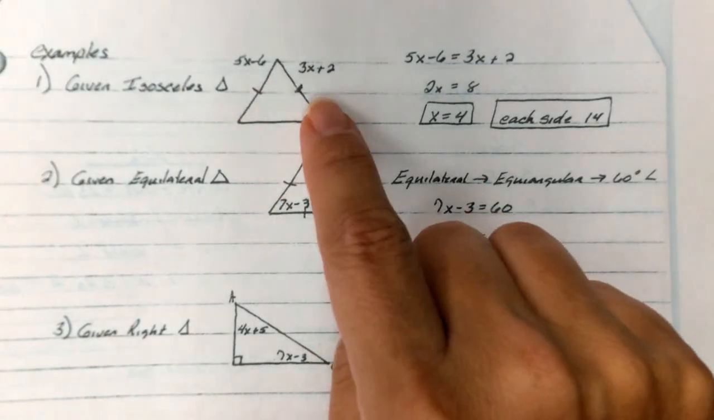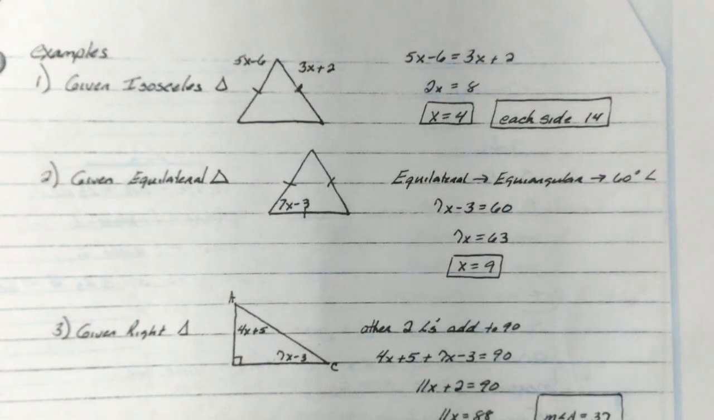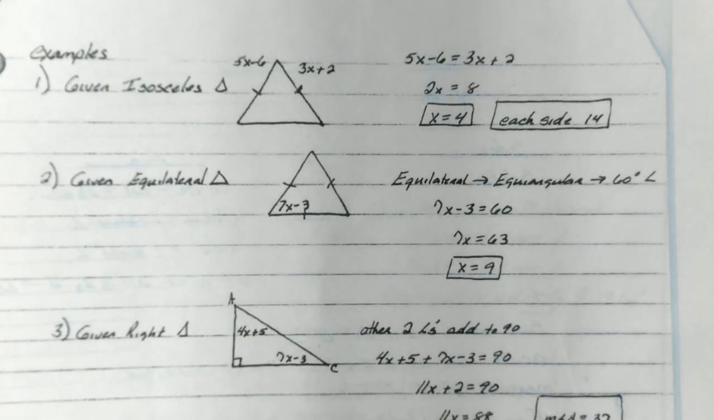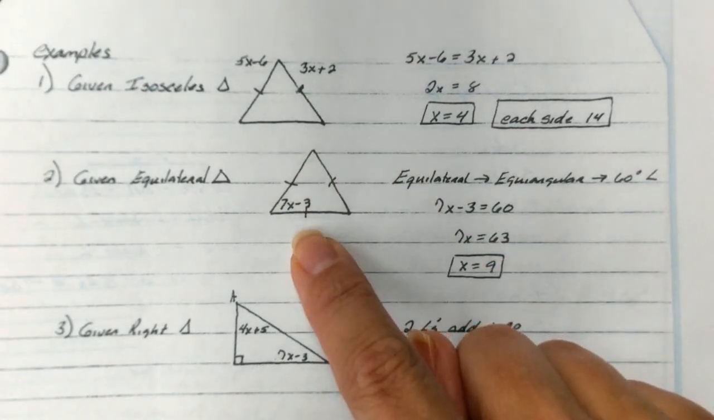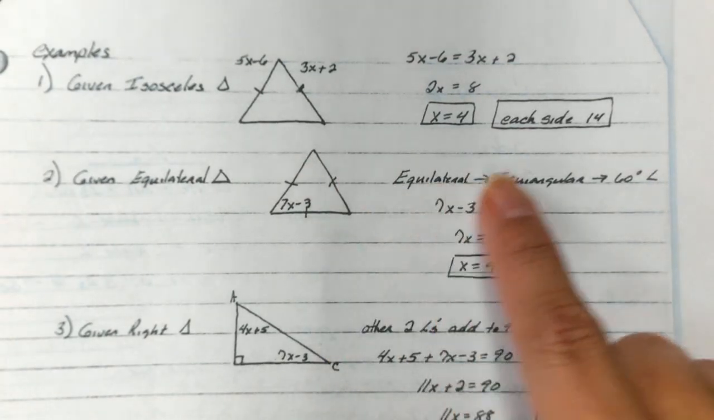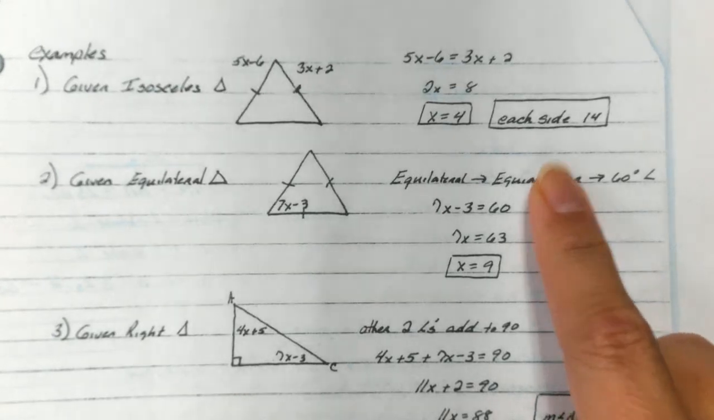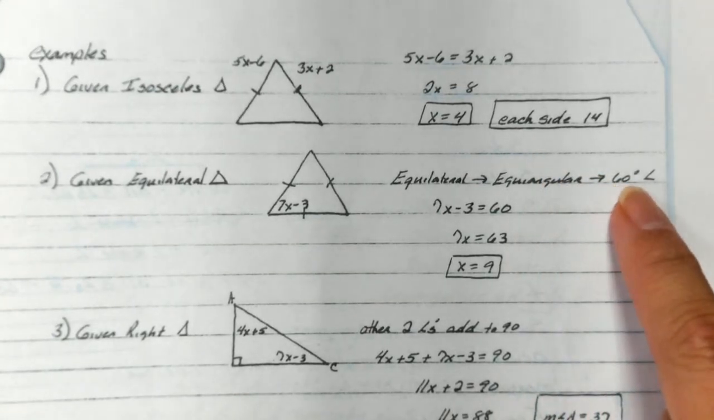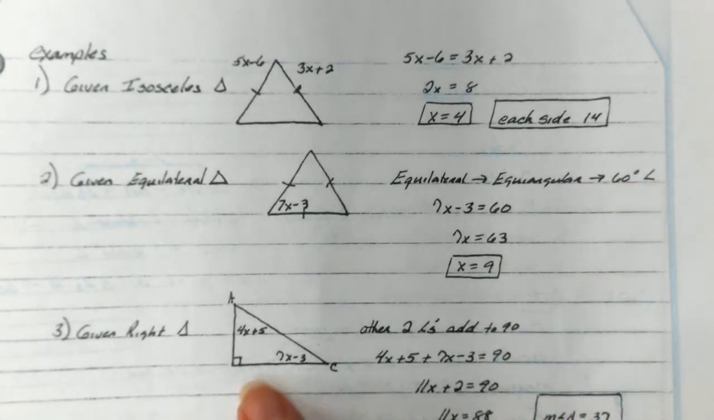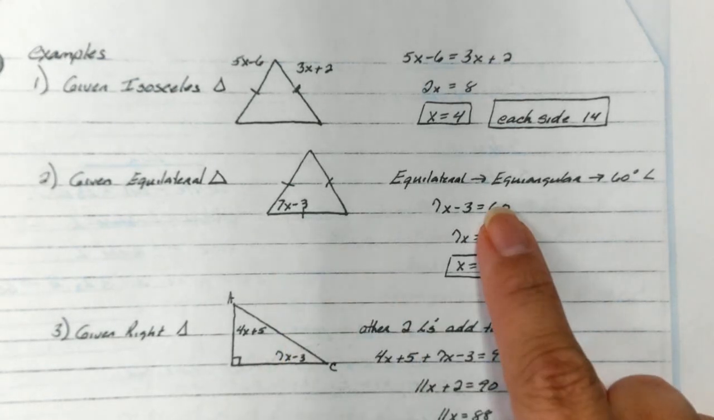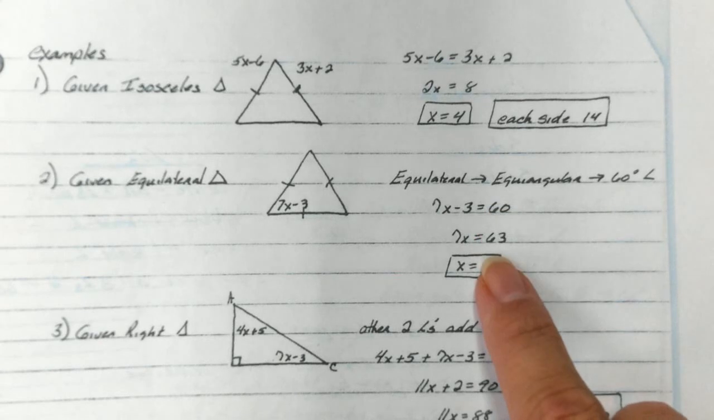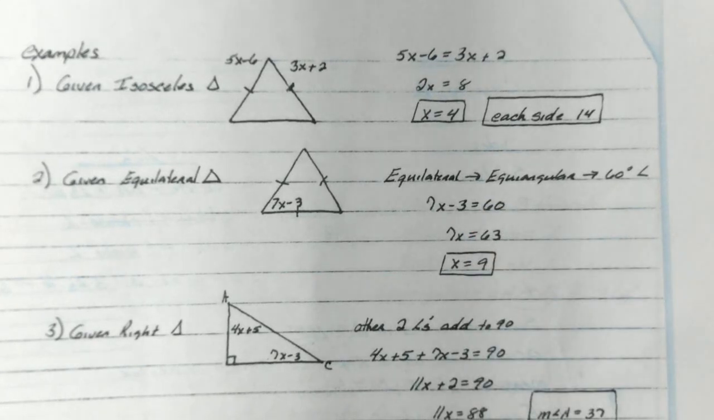That's if you have isosceles, two sides are congruent. So what if you have three sides? So number 2, given an equilateral triangle, all three sides are congruent, but remember, equilateral also means equiangular, which means each angle is 60 degrees. Therefore, we can take this expression of 7x minus 3 and set it equal to 60, solving for x to be 9.